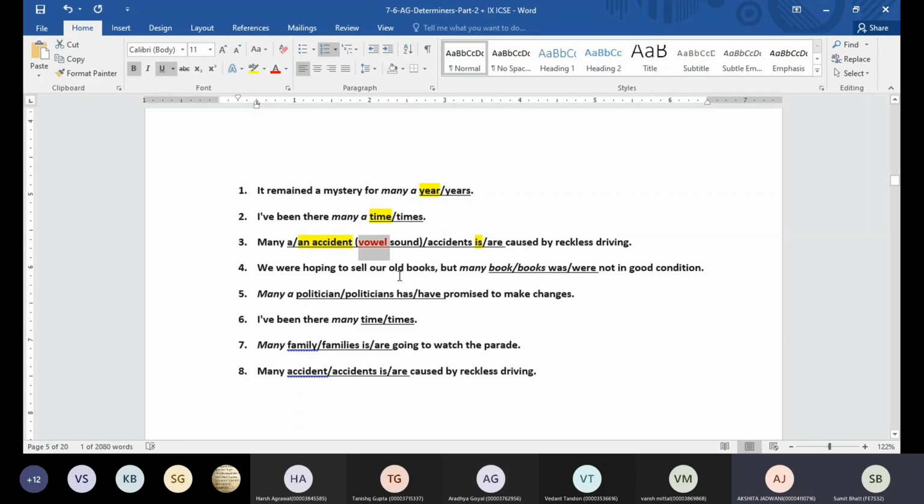Okay, now we can have something similar, guys, without using many an. Like here, there is a sentence: Many accident or accidents is or are caused by reckless driving. So what's going to be right? Accidents. Many accidents are caused by reckless driving. Right.